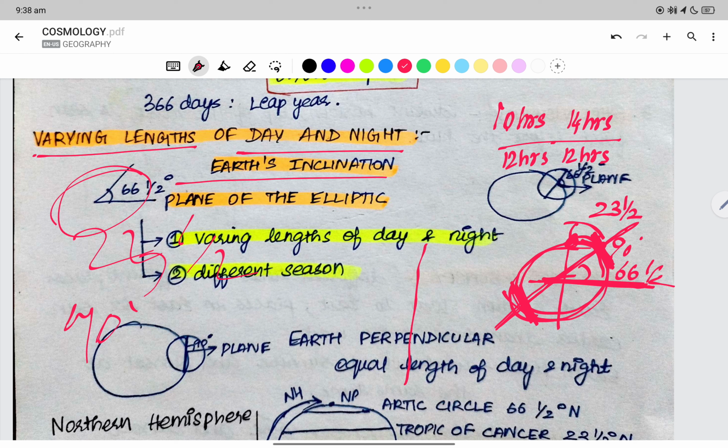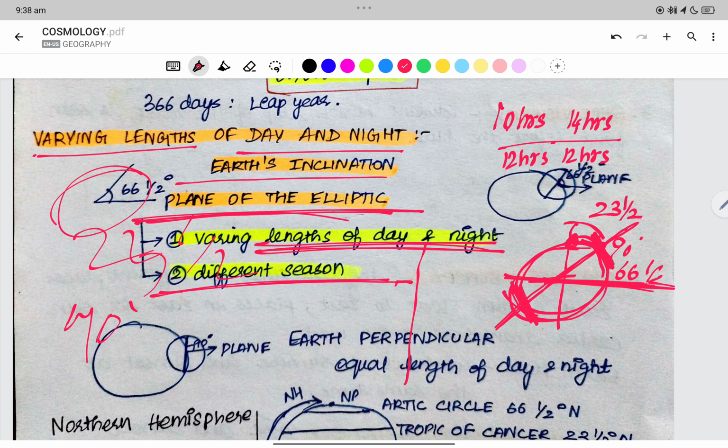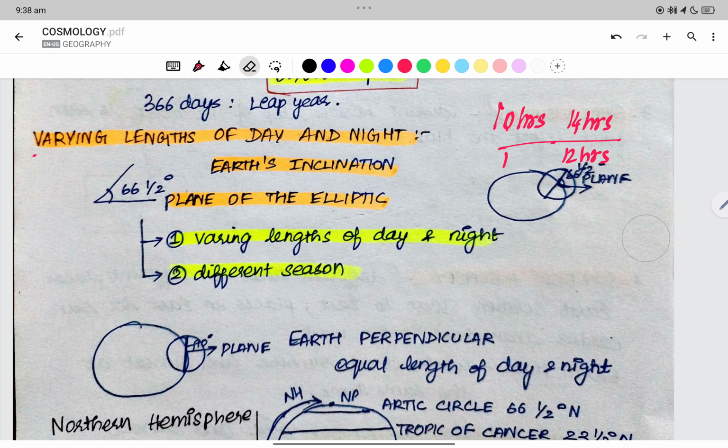From the equator, it is 66 and a half: 66 and a half plus 23 and a half gives 90 degrees, right? From the equator it is a 66 and a half inclination; this is a plane, right? Plane of the ecliptic. Varying length of day and night is because of the axial tilt of the earth, which is 23 and a half degrees, or we can also say 66 and a half from the plane of the ecliptic.